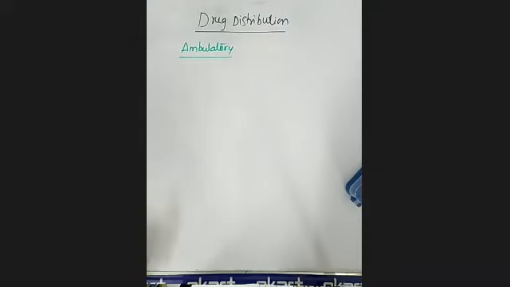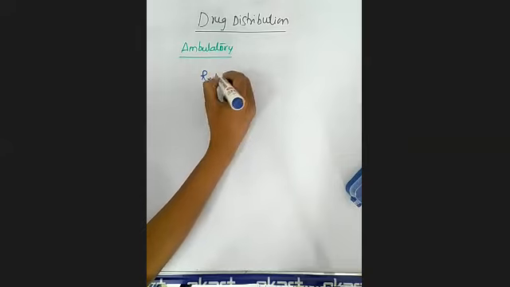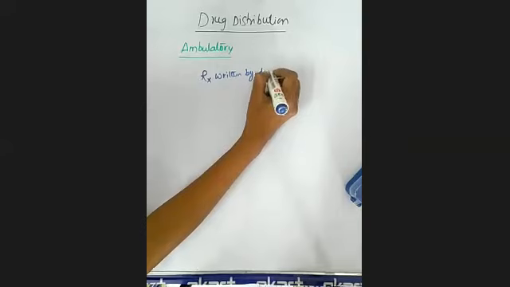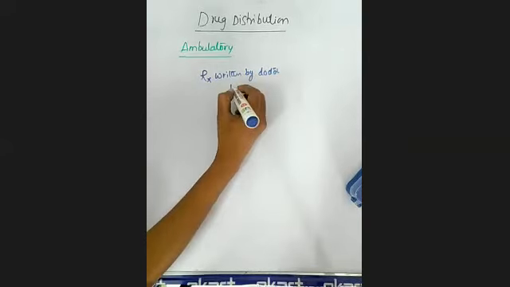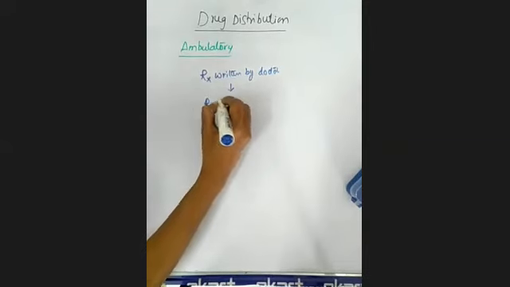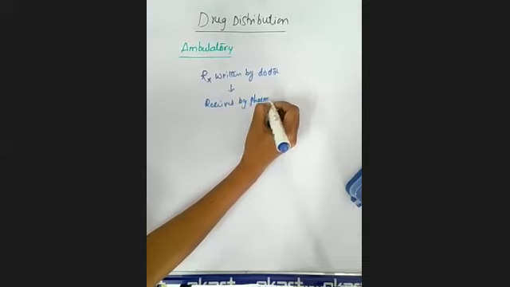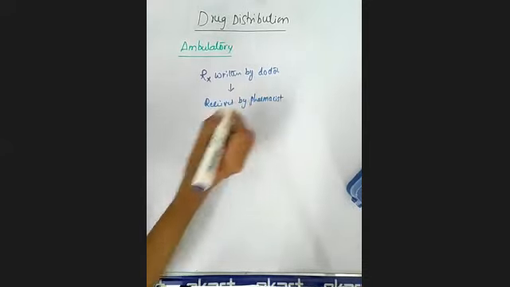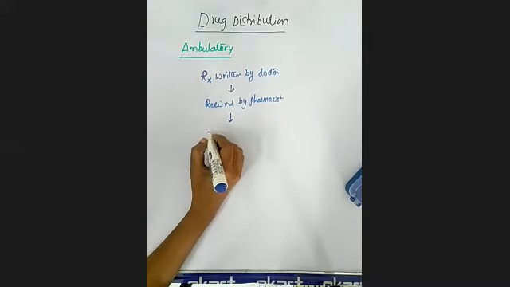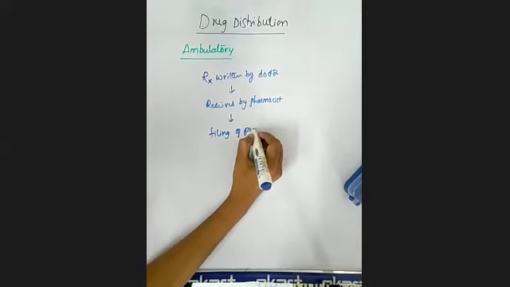First we'll see the prescription written by the doctor. Once the doctor has given the prescription, immediately it is going to be received by the pharmacist. And next, what they will do is filing of the prescription.